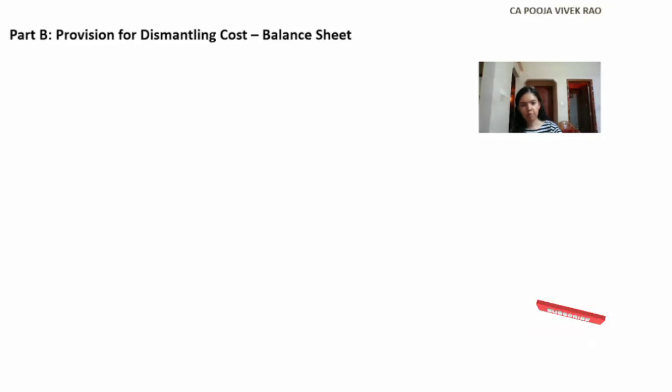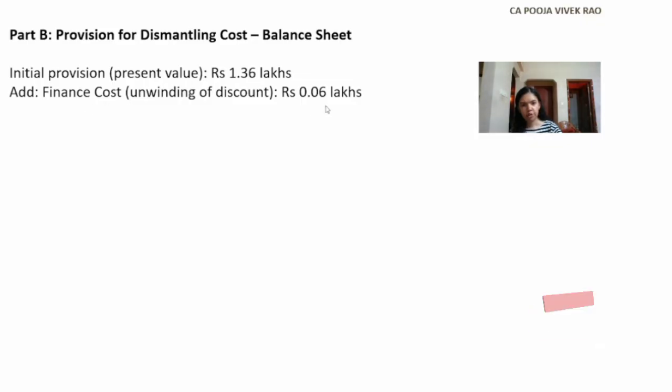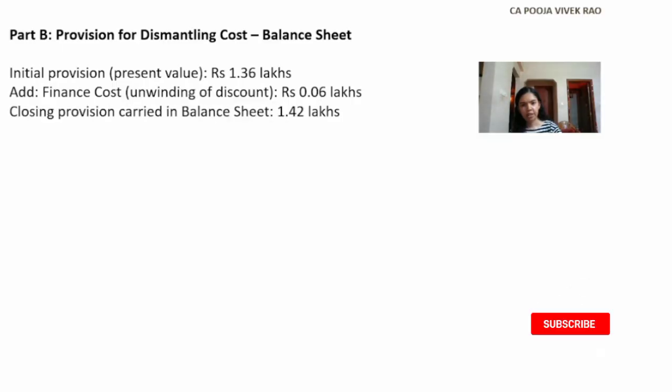So now let's see part B, provision for dismantling cost to be carried to the balance sheet. So initial provision, that is the present value which we computed in question number 1, rupees 1.36 lakh. Add the finance cost as we computed in the previous slide, 0.06 lakhs. Hence the closing provision carried in the balance sheet is rupees 1.42 lakhs.